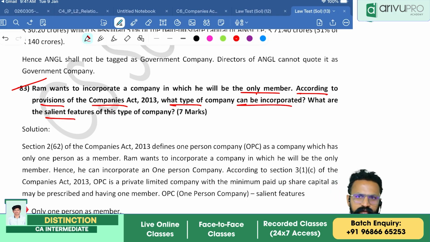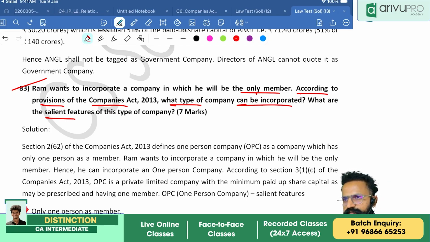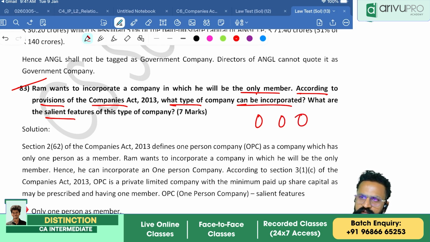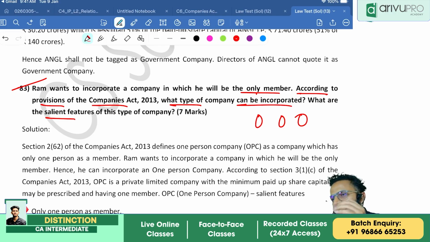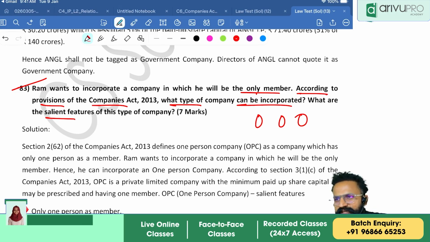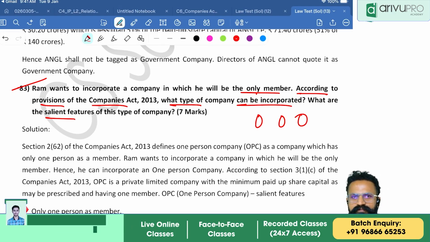So that is a one-person company. What are the features of a one-person company? There is no minimum paid up share capital. Zero. Remember, whether you are a private company, public company or OPC, there is no minimum paid up share capital prescribed. Even with 10 rupees, 20 rupees, 50 rupees or 100 rupees you can start a company. Okay, and there will be a nominee. Can the nominee be a minor? No.